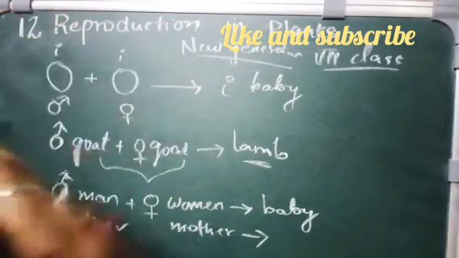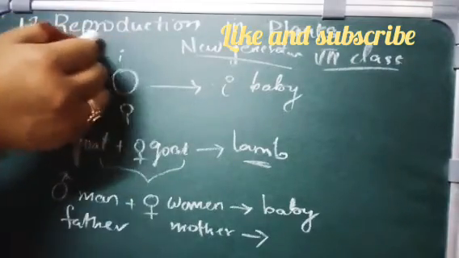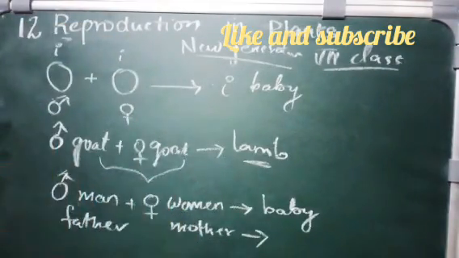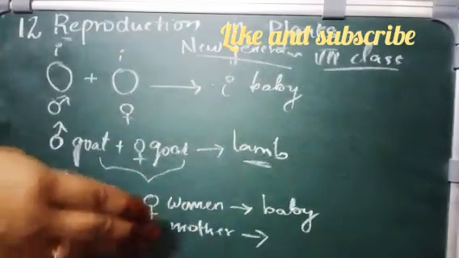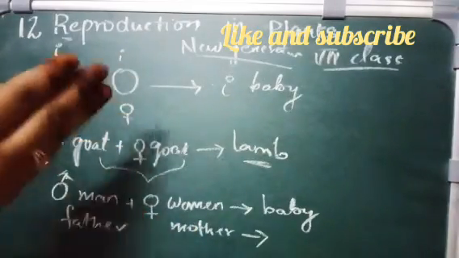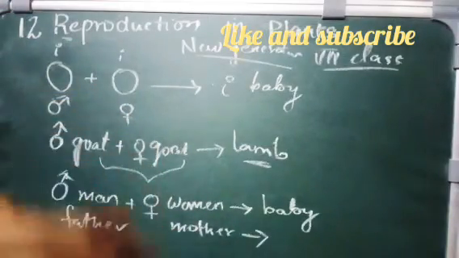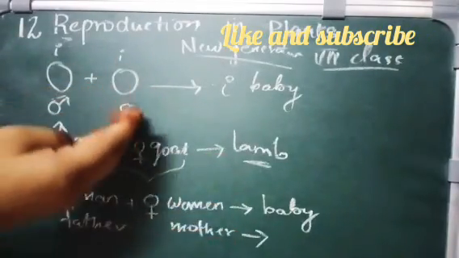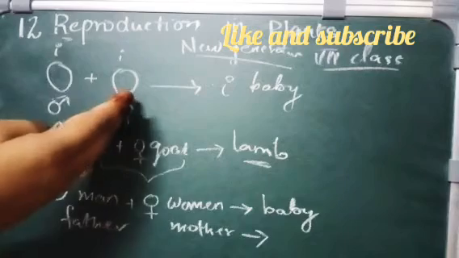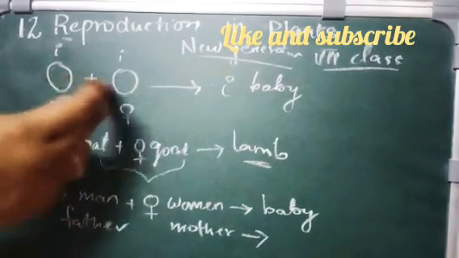Re means again, production means producing. So again some production is done, that is called reproduction. You and your brother may have some similarities, but you both are not the same. If you see your friends, are you and your friends the same? No, you have different hair, different eyes, different nose, different body size, shape, structure, everything. Because reproduction takes place between different organisms, between different bodies, producing one organism.